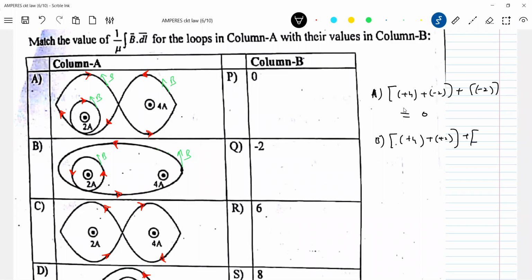Now come for the smaller loop. For the smaller loop, only this is the current enclosed, no? And B bar is in the direction of the integration. The red color arrow is the direction of integration. So therefore, this should be plus 2. So this will be plus 8.